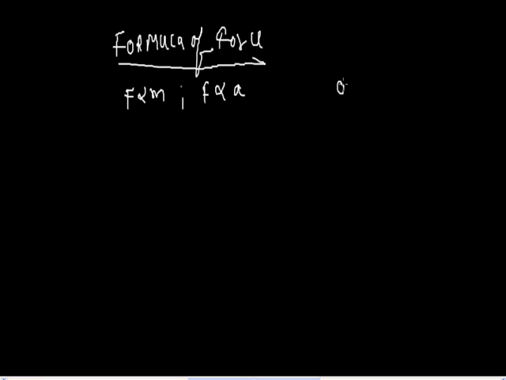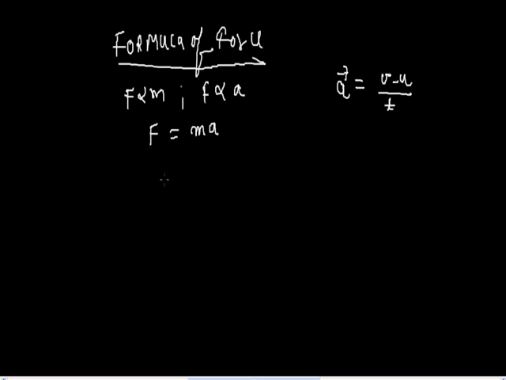Acceleration is a vector quantity and it is equal to the rate of change of velocity with time, that is, final velocity minus initial velocity, divided by time. So F is equal to m multiplied by a.